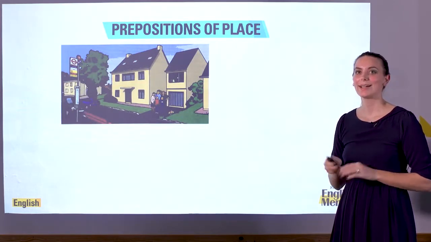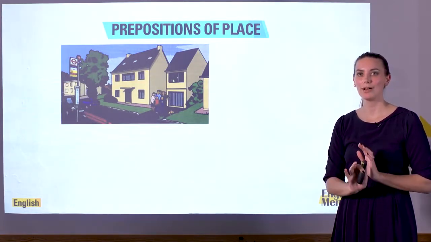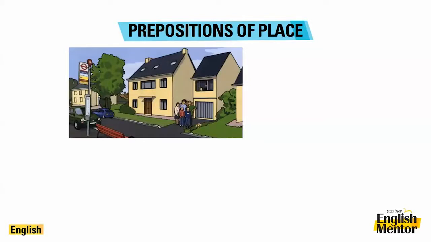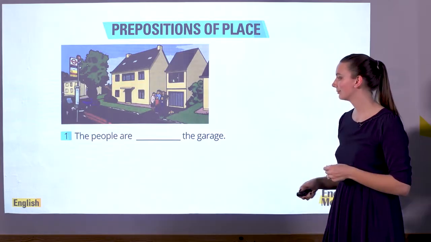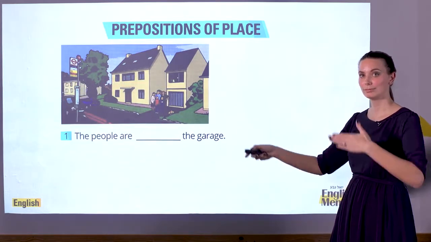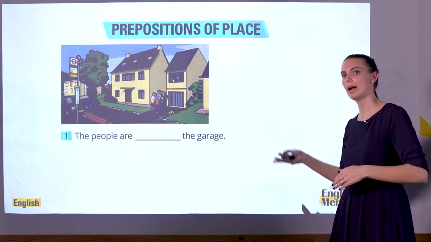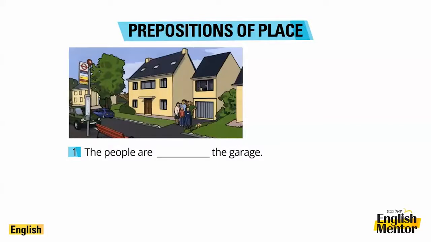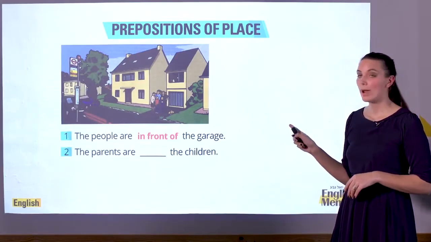Let's practice. Again, if you're watching the video, you can pause and take a look at these sentences and answer for yourself. Here's a family. Where are the people? Well, these people are in front of or behind the garage? They're in front of. Where are the parents?